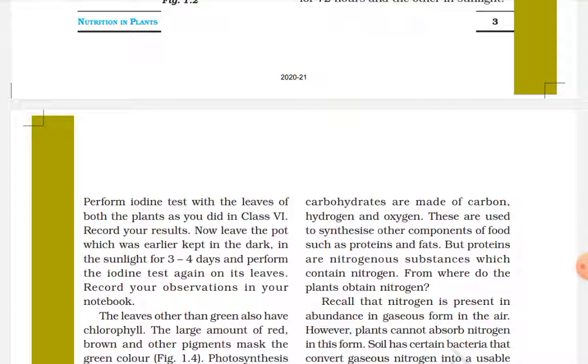But the other plant, which was in the dark for 3 to 4 days, will have the opposite report of the plant which was in the day. There would be no color change on the leaf, and it would show that no photosynthesis took place in the plant which was in the dark. The activity also says to perform this for 3 to 4 days and try the iodine test again.